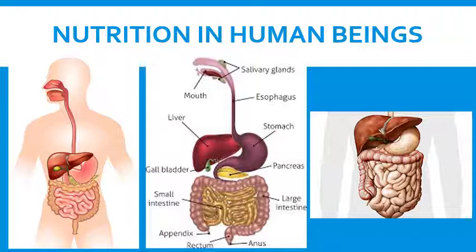The length of the small intestine differs in various animals depending on the food they eat. Herbivores eating grass need a longer small intestine to allow the cellulose to be digested. Meat is easier to digest, hence carnivores like tigers have a short small intestine.